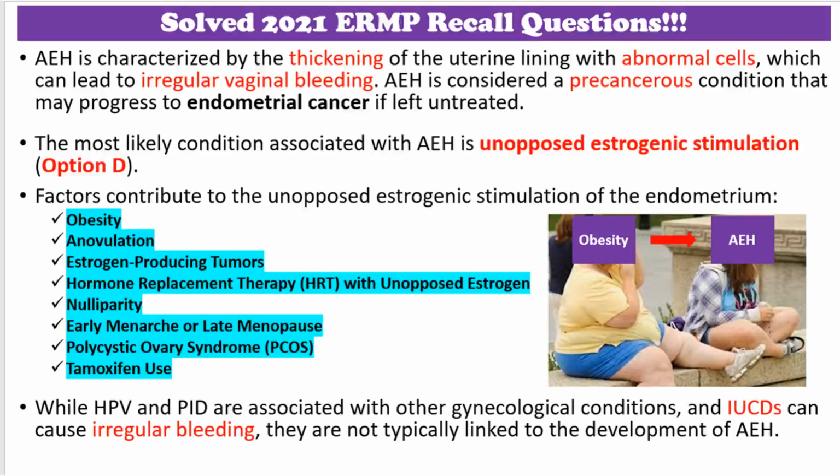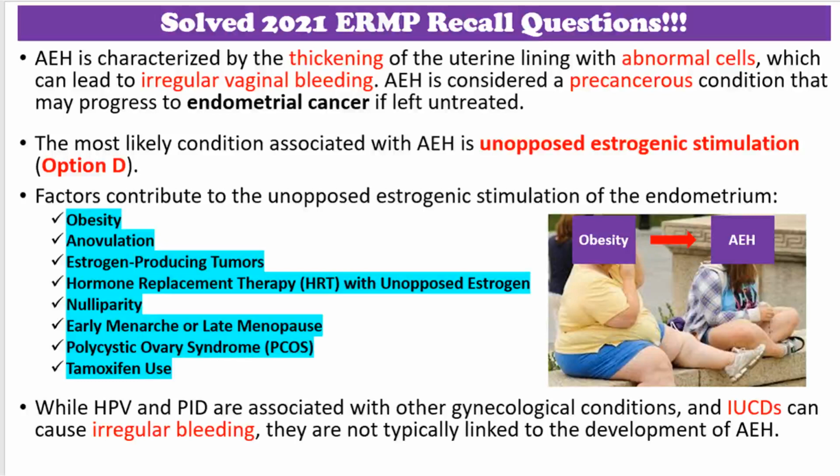Therefore, these medications should be carefully balanced. Women who have not experienced pregnancy have more menstrual cycles and prolonged estrogen exposure. Similarly, starting menstruation early or reaching menopause late increases the cumulative years of estrogen exposure. The polycystic ovary syndrome is associated with hormonal imbalances, including elevated estrogen levels. Tamoxifen, commonly used for breast cancer prevention or treatment, has estrogen-like effects.